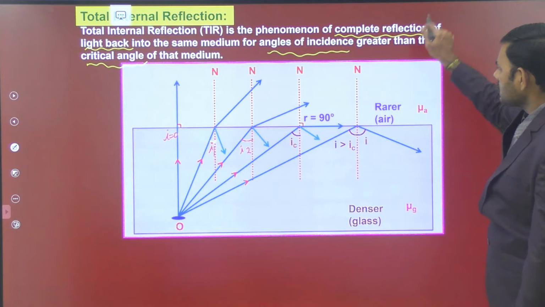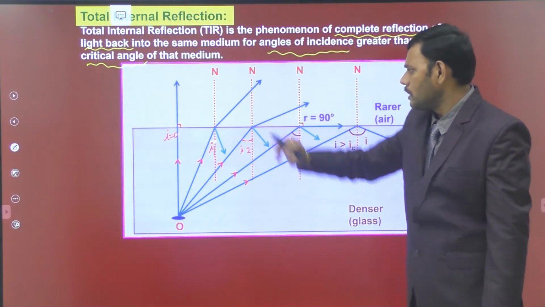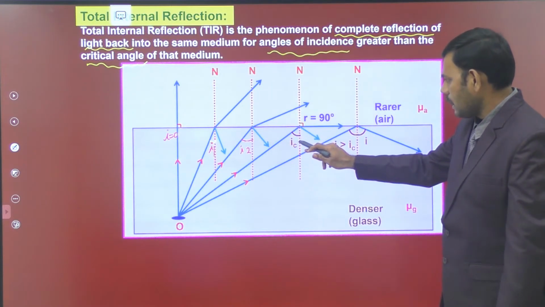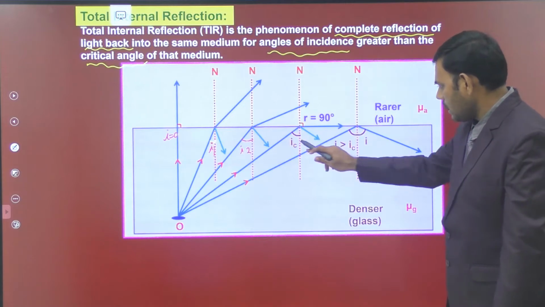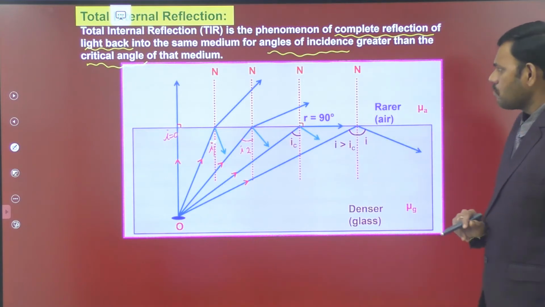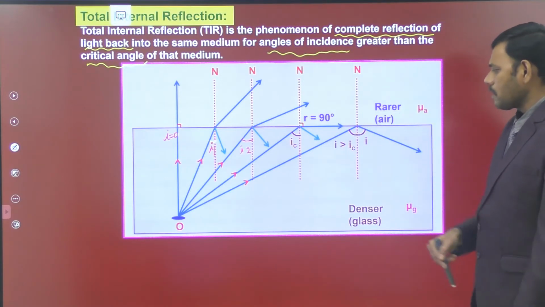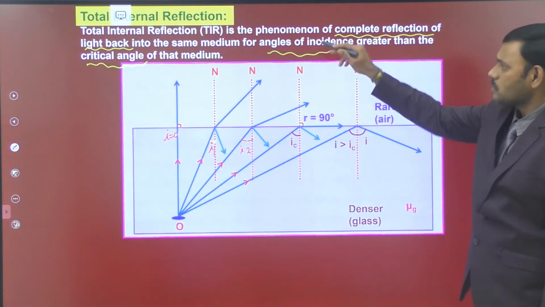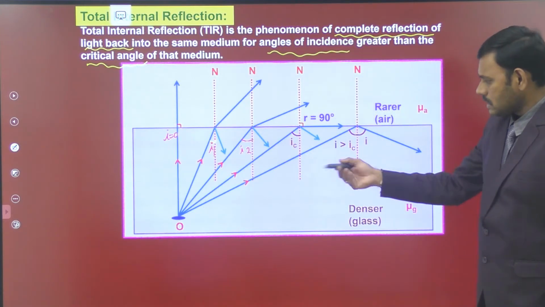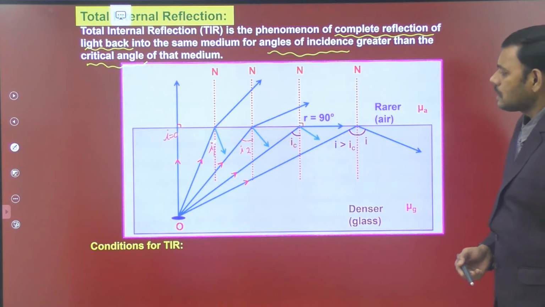For an angle of incidence greater than the critical angle of the medium, this medium has a certain critical angle. For an incident angle greater than the critical angle, light comes back into the same medium, totally. This phenomenon is known as total internal reflection. Let us see the conditions to have this total internal reflection.